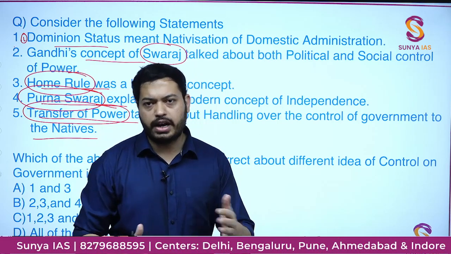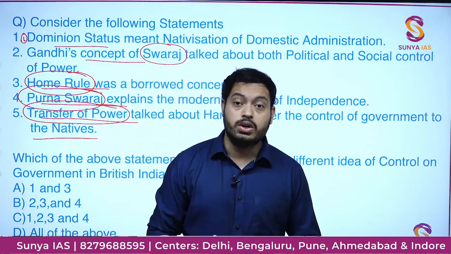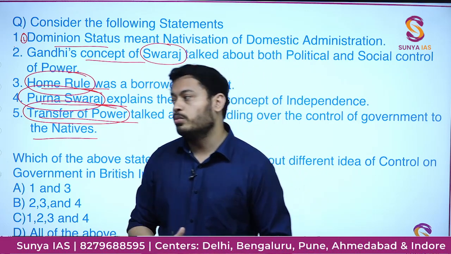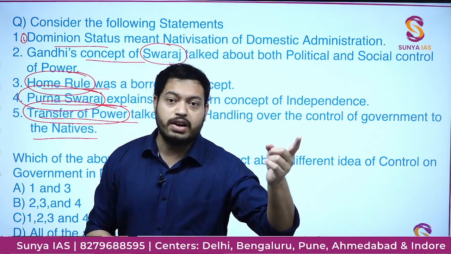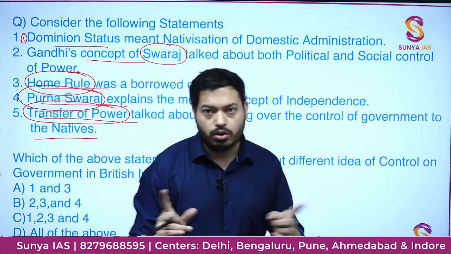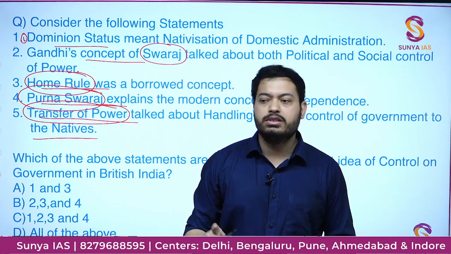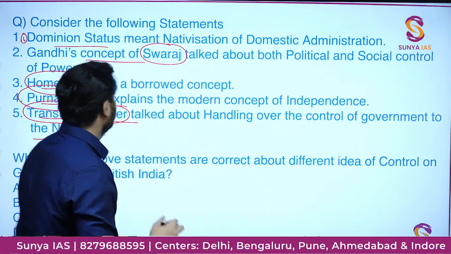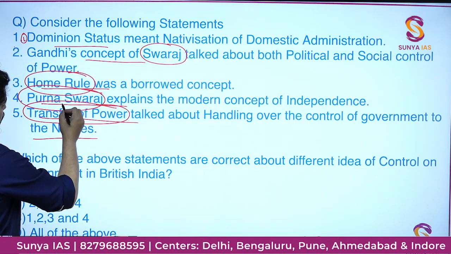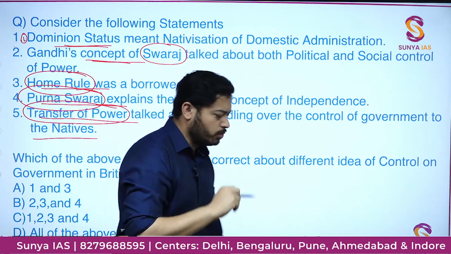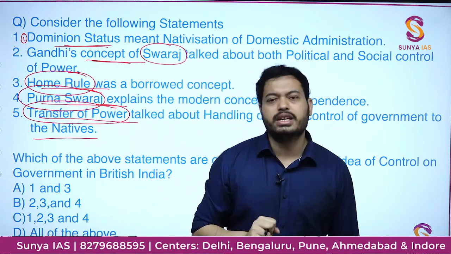It sounds very easy, but ultimately what happens is, if I ask you what is home rule, you will say, sir, dominion status. If I ask you what is dominion status, then you will say, sir, home rule. So half of the people are always confused between home rule and dominion status, thinking dominion status, home rule, all of them are the same. That is not the case.